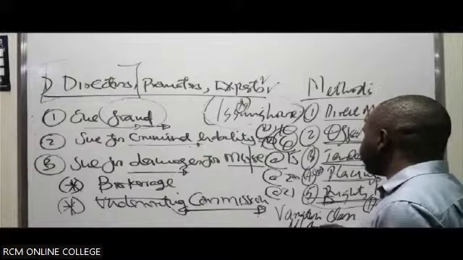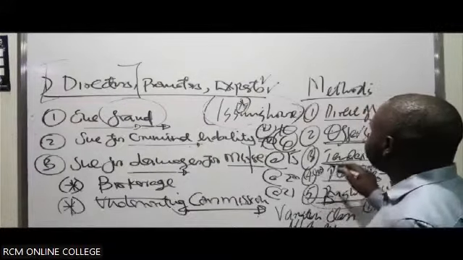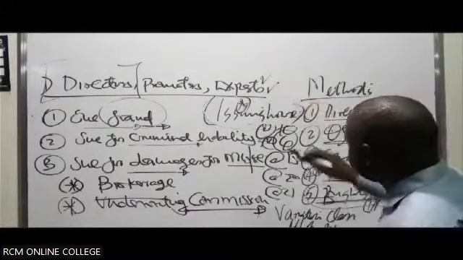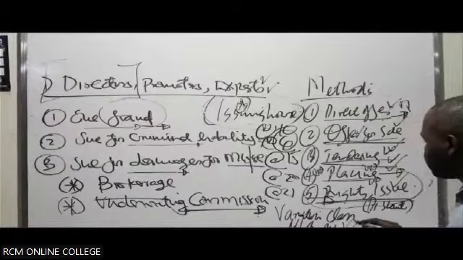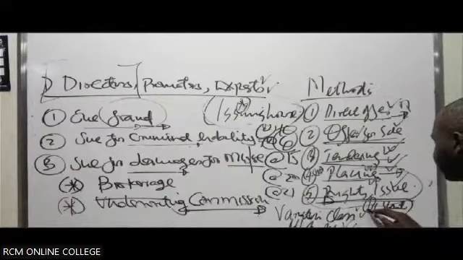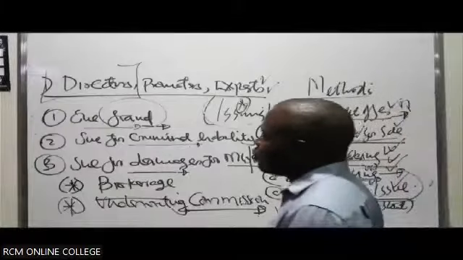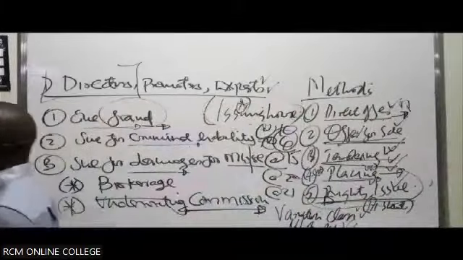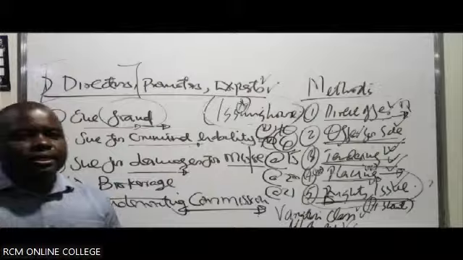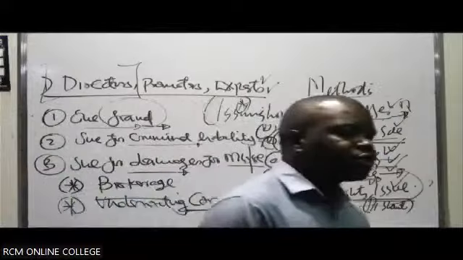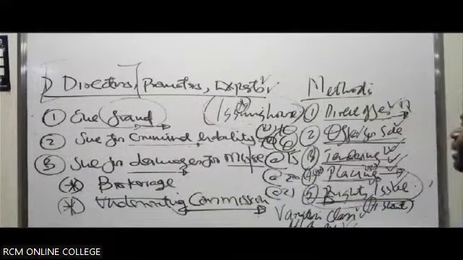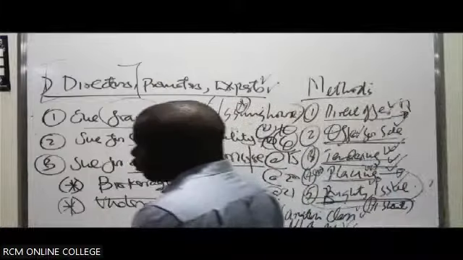How is allotment of shares now done? Once they have issued out a prospectus and people have applied, how does the company do what we call the allotment? Then the variation of class rights, then maintenance of share capital, where predominantly we look at the rule in Foss versus Harbottle, then the reduction of share capital, then eventually we look at dividend payments by the company. So hopefully on Wednesday, we should be through with the topic of share capital.